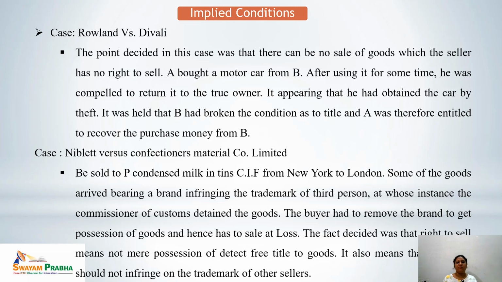The fact decided was that the right to sell means not mere possession of defect-free title of the good. It also means that the seller should not infringe on the trademark of other sellers. That means wherever the condition of the title is concerned, the seller must have the true title of the goods, as well as the seller should not infringe on the trademark of other sellers.